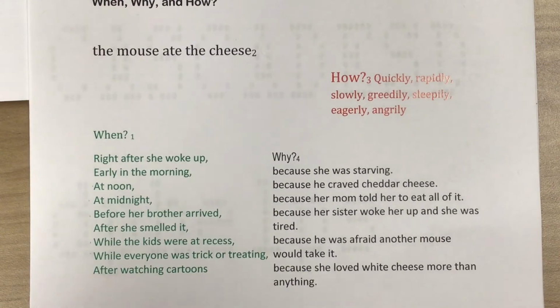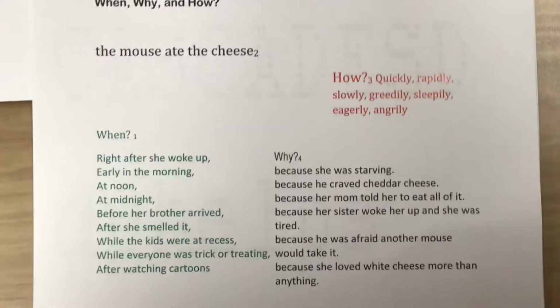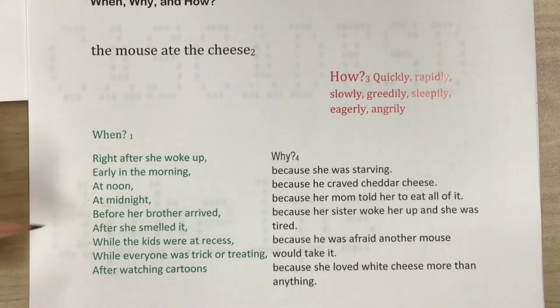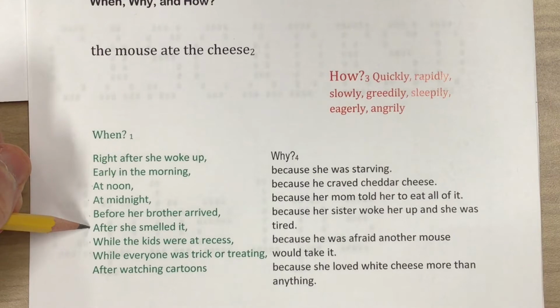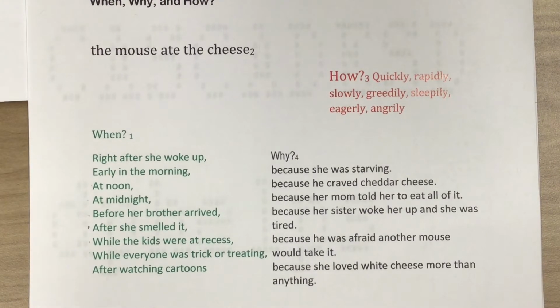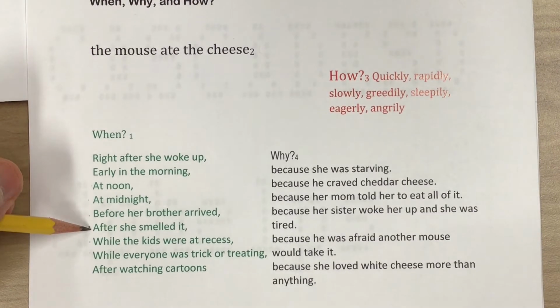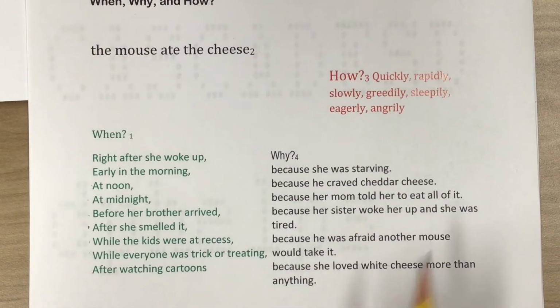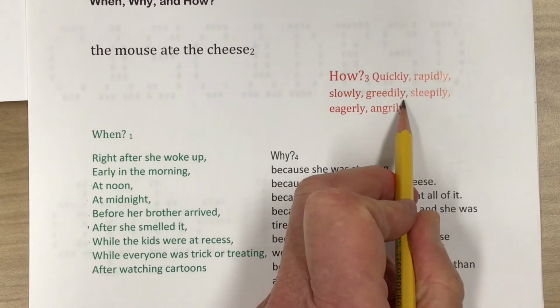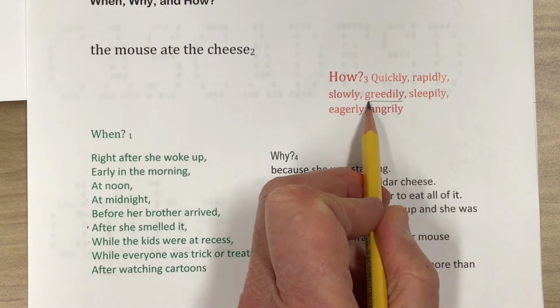Later on, I'll just tell you, write a sentence that tells a when, and write a sentence that tells how and include a why, and you'll come up with your own. Let's do this one. After she smelled it. Now, if you want to do a different one, feel free. You can choose one of these other when phrases. I'm going to go with, after she smelled it, the mouse ate the cheese, and I'm going to choose greedily. If you're greedy, you want it all to yourself.